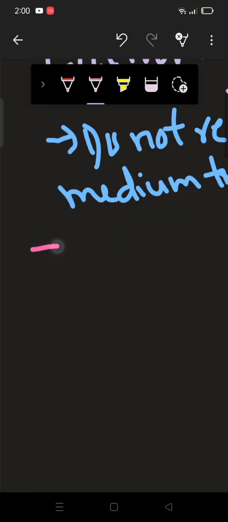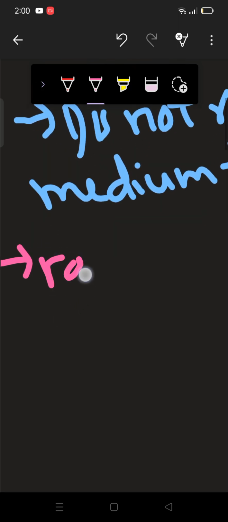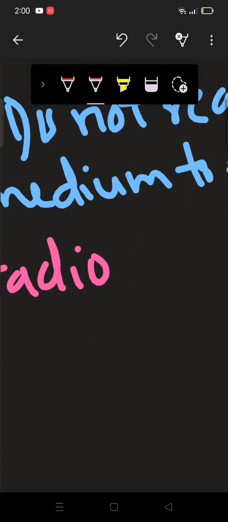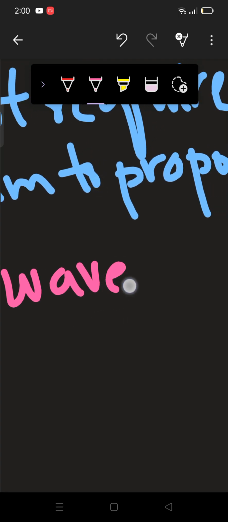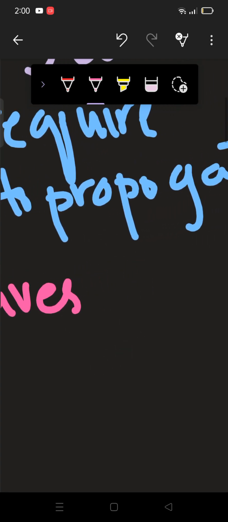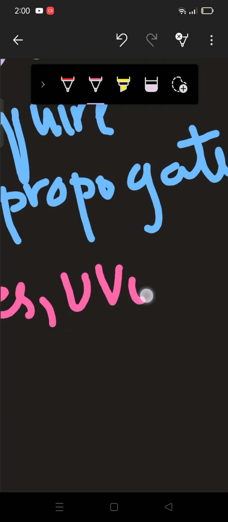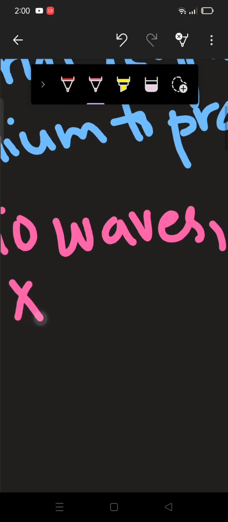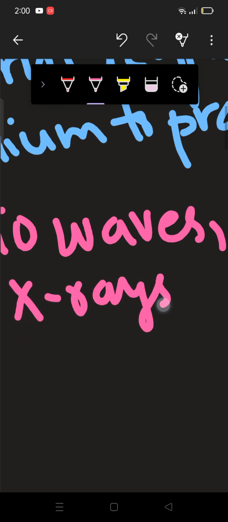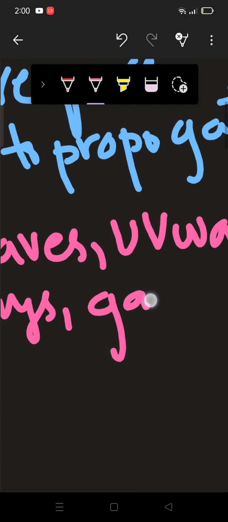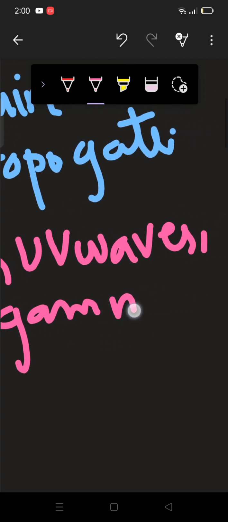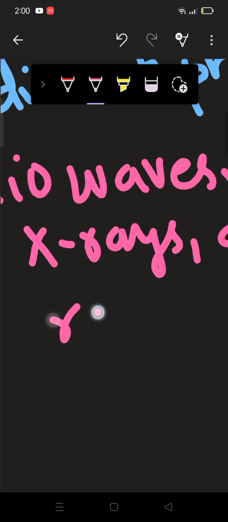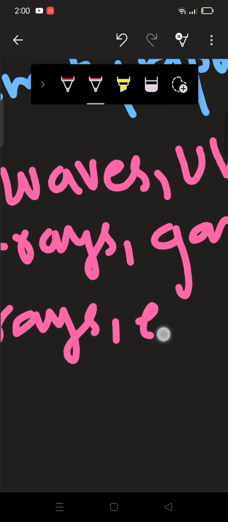So the best example of these are what? These are radio waves, because these electromagnetic waves can travel in the vacuum as well. In the vacuum, as we know that medium is not here, so they'll travel without medium as well. UV waves, which are ultraviolet waves. Then we have X-rays. Then we have gamma rays and etc.